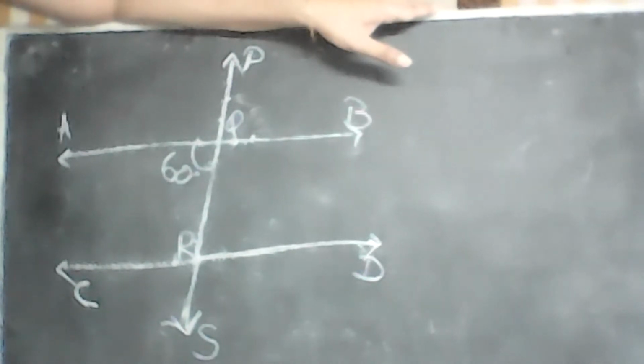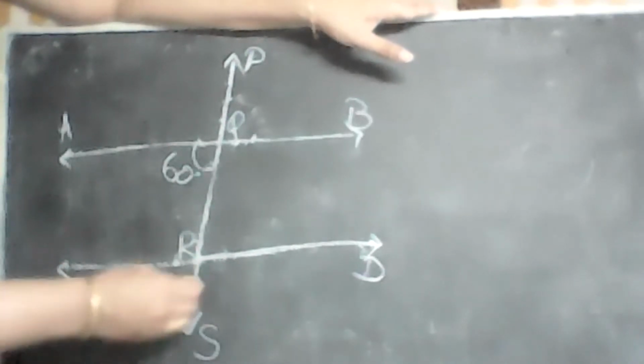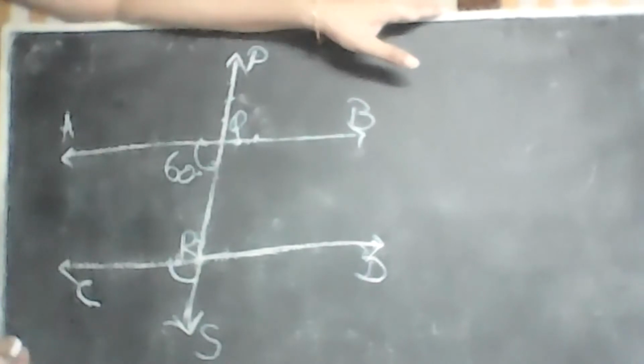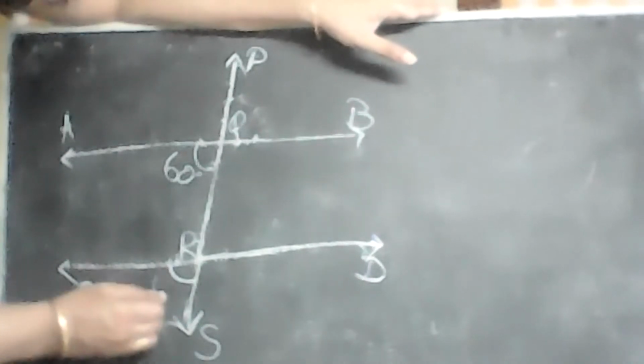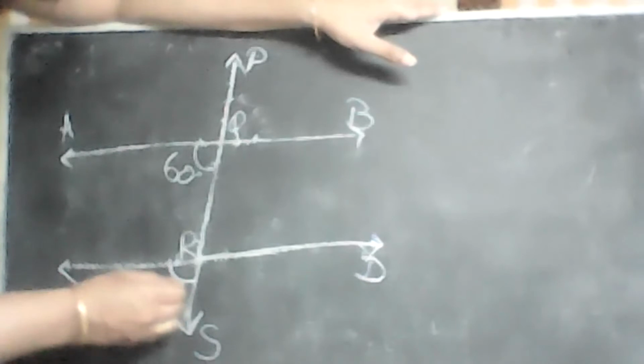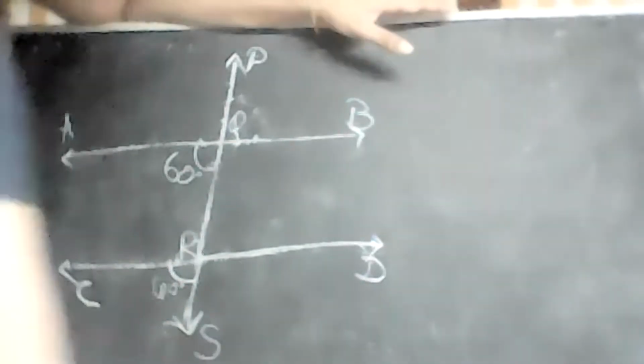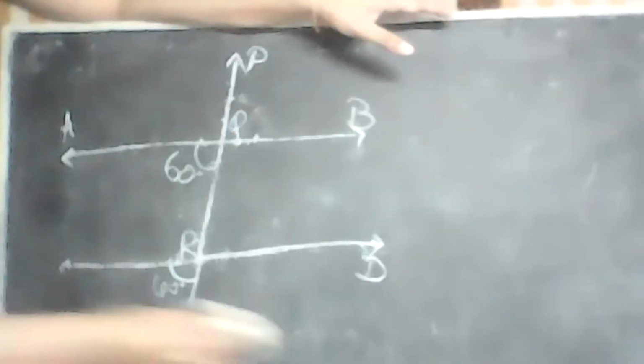Ma'am, I think CRS. CRS. Okay, what will be the measure? 60 degrees. Why? Ma'am, because corresponding angles are always equal. Thank you. That's good job by everybody so far. Looks like you all have understood this concept.